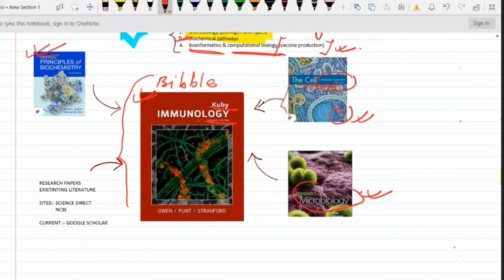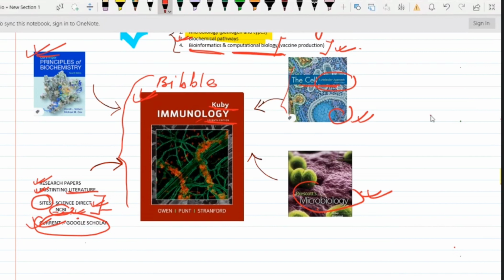For the current scenario or current research work, we would be preferring research papers and existing literature. Existing literature means research work, written content, whatever is available, whatever research is going on nowadays. Now, the websites which I would prefer are Science Direct and NCBI. NCBI is the National Center for Biotechnology Information. These both contain very genuine information. That's why we will be preferring this. For the current work, we will see Google Scholar. Some of the ongoing works are there on Google Scholar.